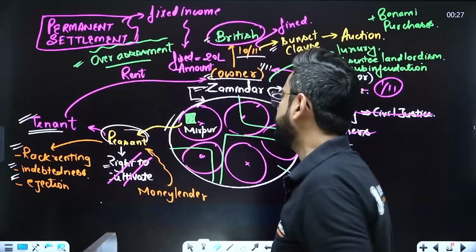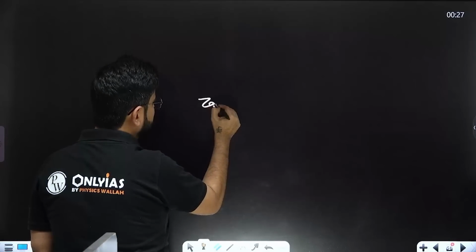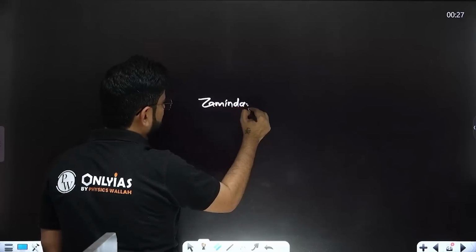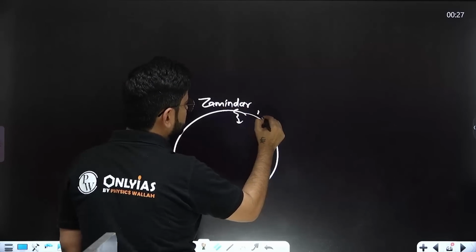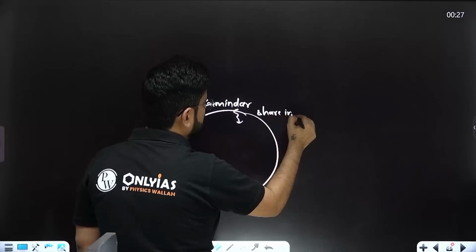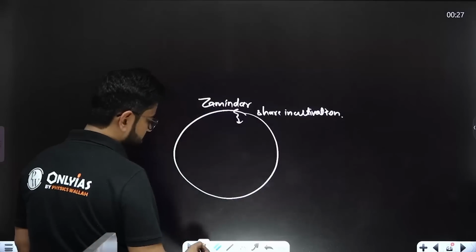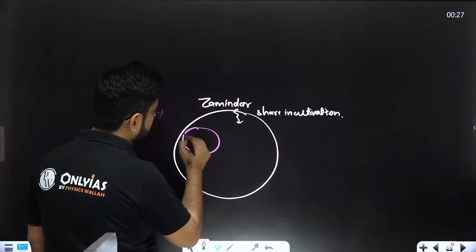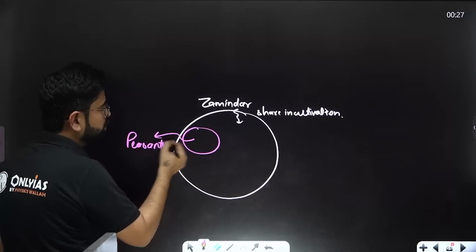So basically what is happening is that, let's put it very simply, the zamindar was earlier having a share in whatever is being cultivated. And below there are a lot of peasants who were, let's say, owning the land.